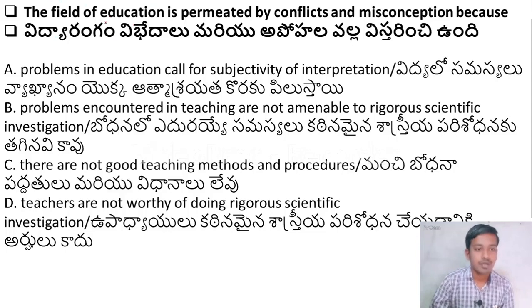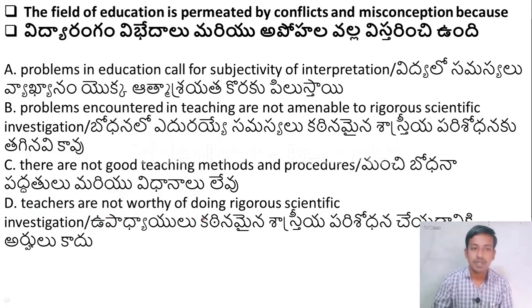The field of education is permeated by conflicts and misconception because option A, problems in education call for subjectivity of interpretation. Option B, problems encountered in teaching are not amenable to rigorous scientific investigation. Option C, there are not good teaching methods and procedures. Option D, teachers are not worthy of doing rigorous scientific investigation.